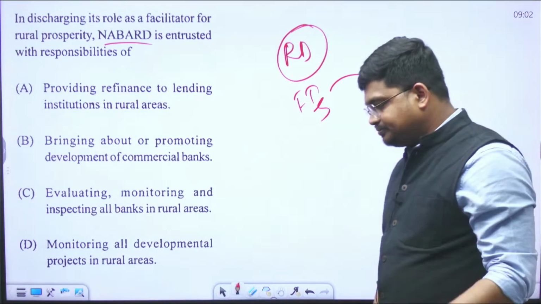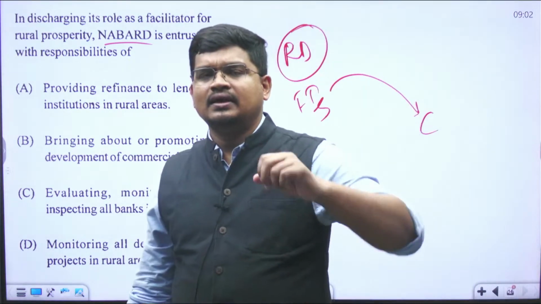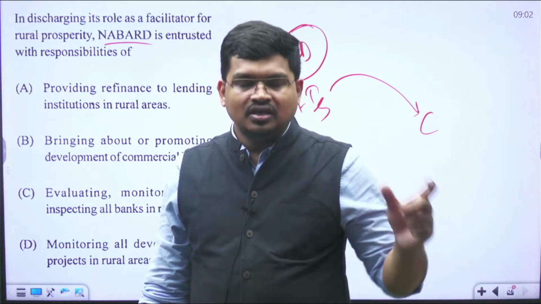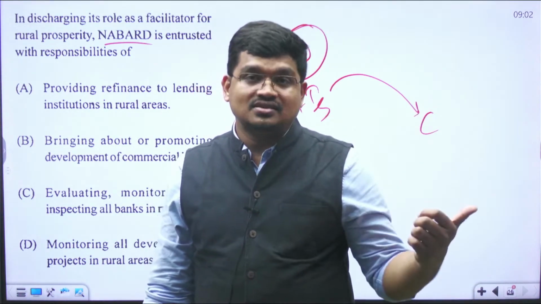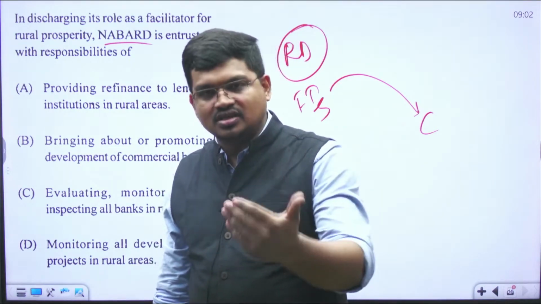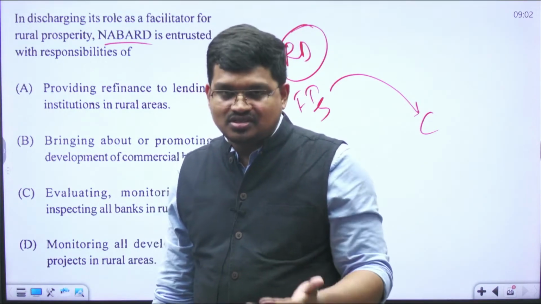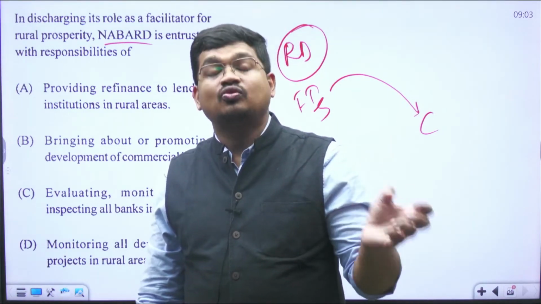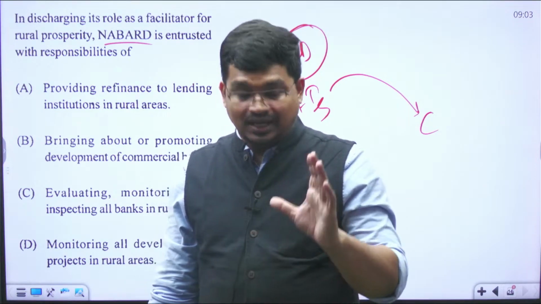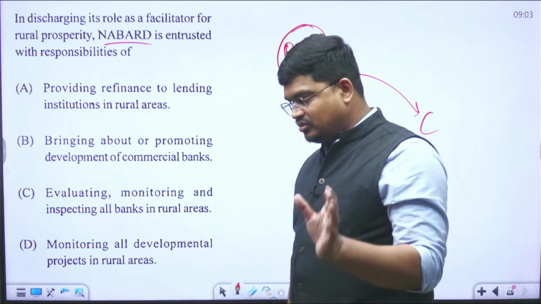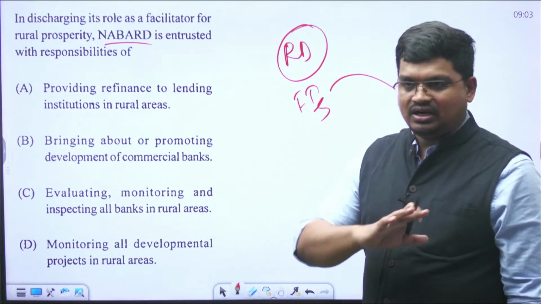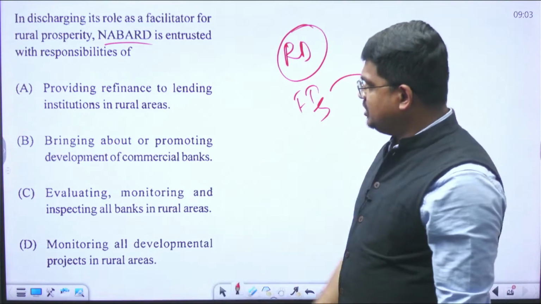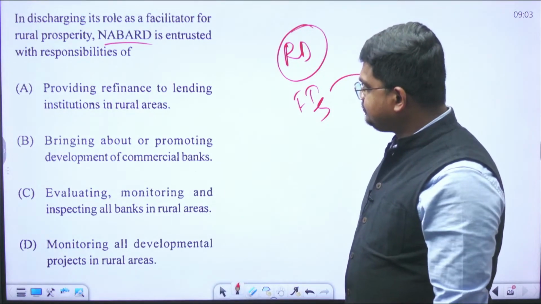For example, regional rural banks and cooperative banks are banks which deal with the customers, consumers, farmers. NABARD never gets involved in providing credit facilities directly to the consumers.